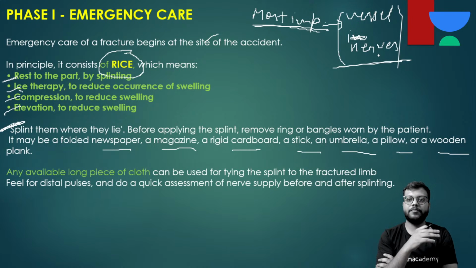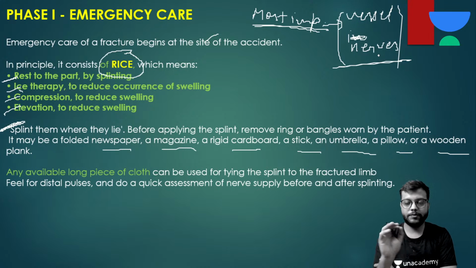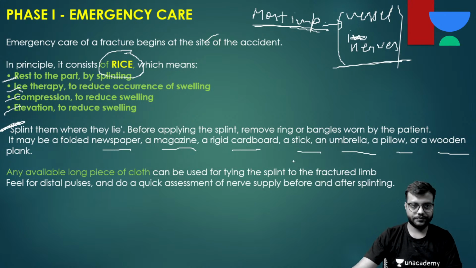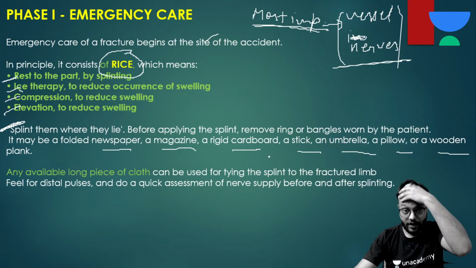Like in the upper limb we palpate the radial artery or ulnar artery, and in the lower limb we palpate the PTA and DPA, the posterior tibial artery and the dorsalis pedis artery. Okay, so it is very, very important.